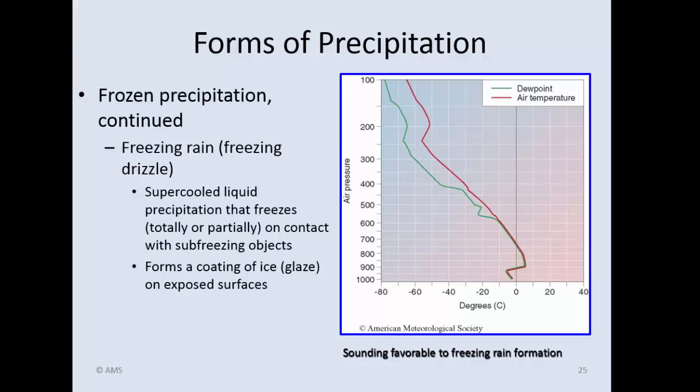The point of this graphic is this: as we leave the ground, temperature is falling like it normally does, but then it starts rising and actually gets above 0 degrees Celsius. It's just showing you the type of situation where we get freezing rain. So in other words, up where the precipitation is forming, it's above freezing. But then when it falls back to the ground, which is below freezing, as soon as this liquid strikes the ground, it freezes. So to get freezing rain, we need a graphic like you see here, where on the upper air soundings it's above freezing where the precipitation is forming.